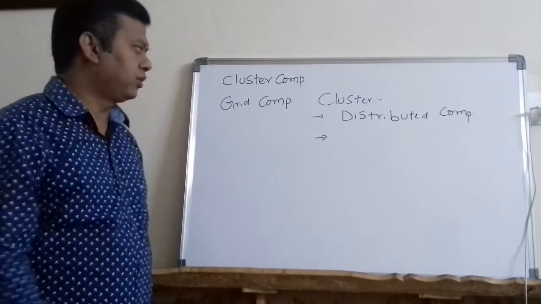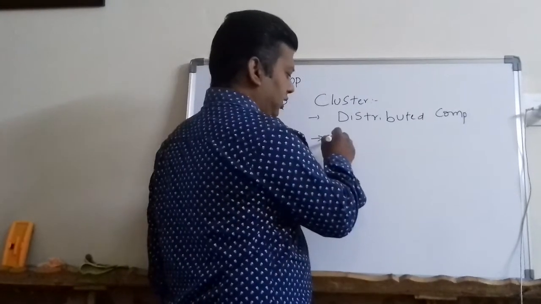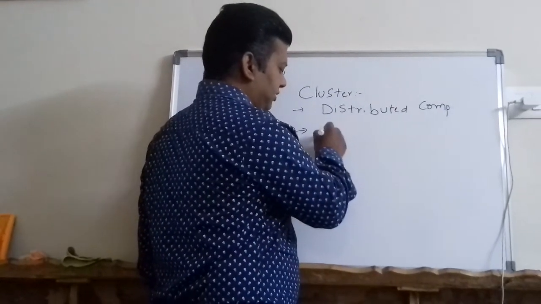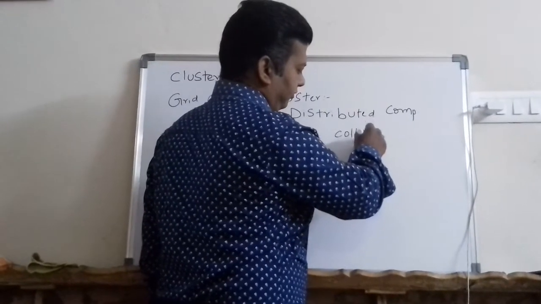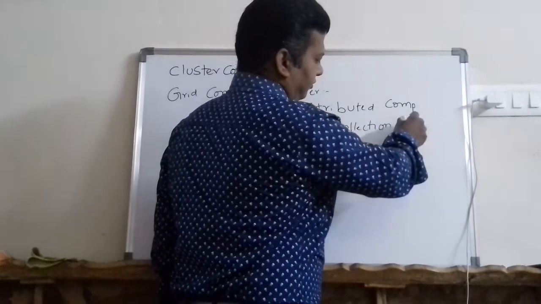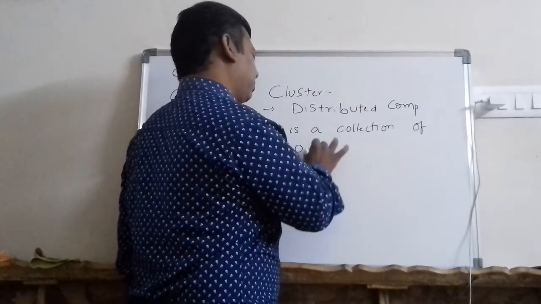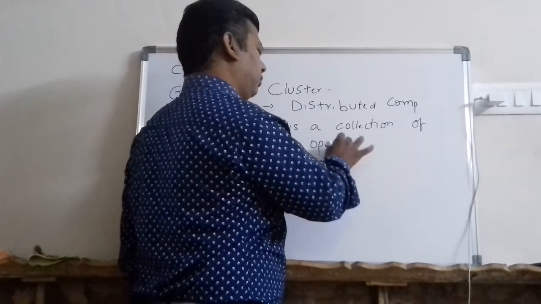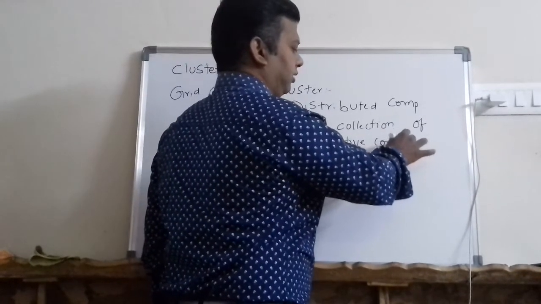In cluster computing we use a word, please try to observe this carefully. Cluster is a collection of cooperative computers. We will try to analyze why this word is used.